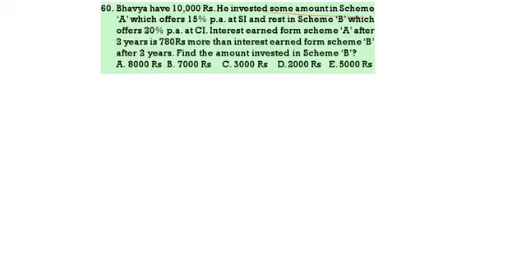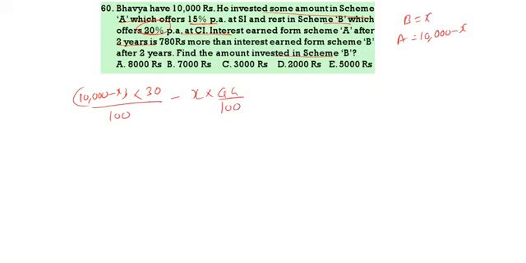He invested some amount in A, and we have to find the amount in B. So in B, if you take x, A will be the remaining amount, that is 10,000 minus x. Now 10,000 minus x is in A, at 15% for 2 years, so into 30 by 100, minus x into B, compound interest 20%, so 44 by 100, is equal to the difference, 780.